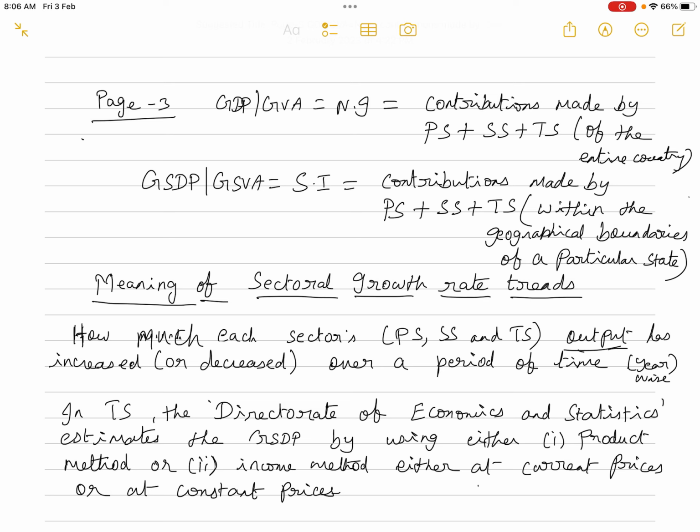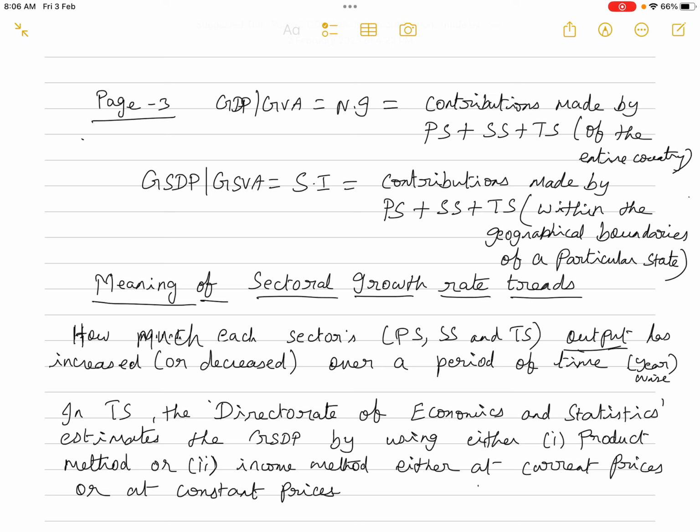As far as the Telangana economy, Telangana state is concerned, the Directorate of Economics and Statistics estimates the GSDP by using either the product method or the income method. So these are the two popular methods we are using. Of course, the third method, the expenditure method, none of the countries are using. So it is measured either at the current prices or at the constant prices.